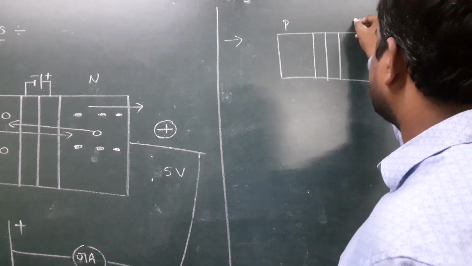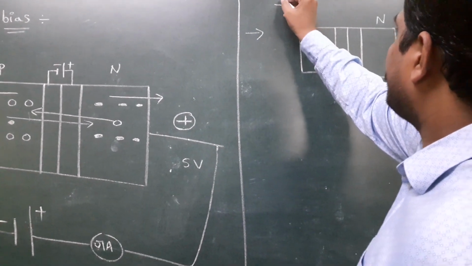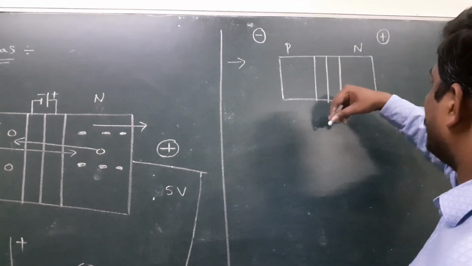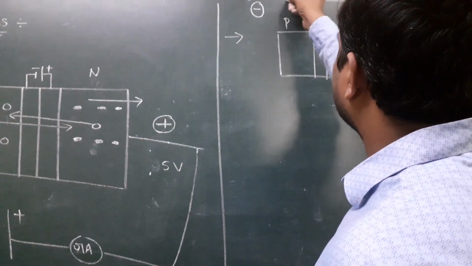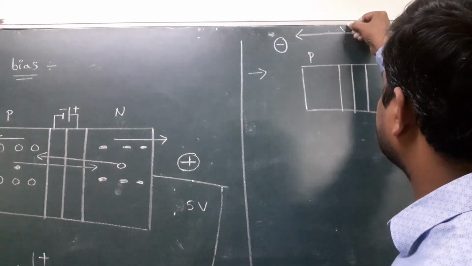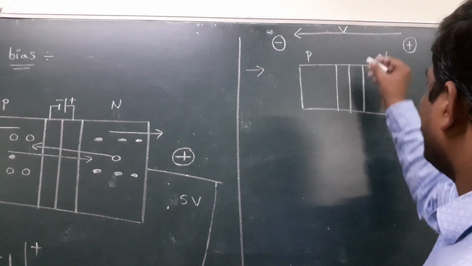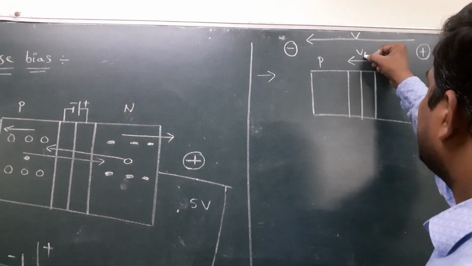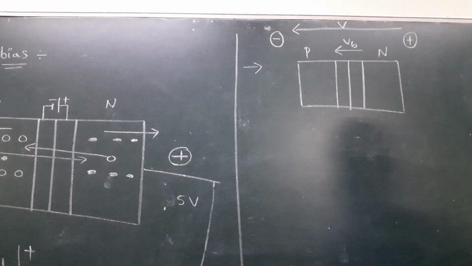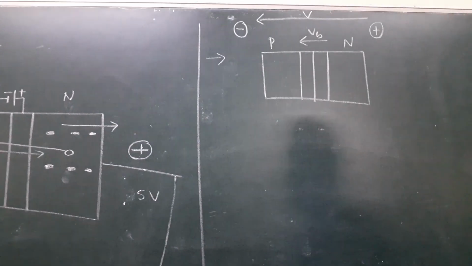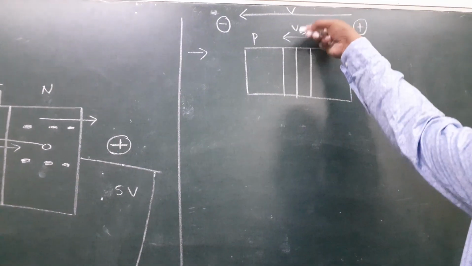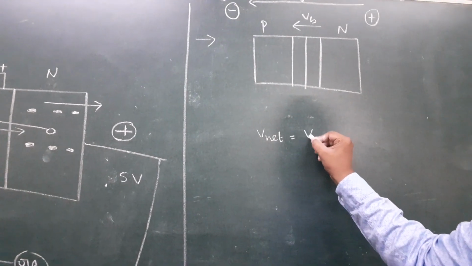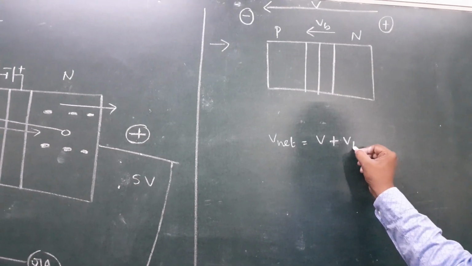This is the P region. This is the N region. P is connected to negative. N is connected to positive. What is the direction of applied voltage? Plus to minus, according to electricity. What is the potential barrier direction? N to P, according to the diagram. In the reverse bias, what are the V and VB directions? Same.